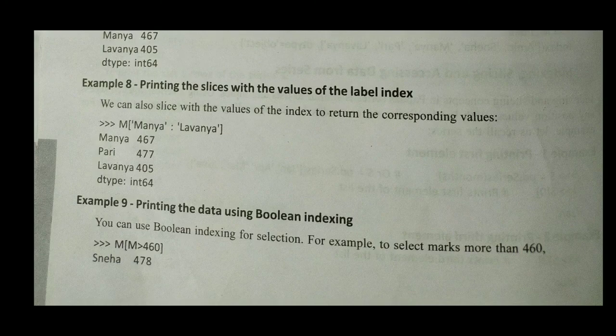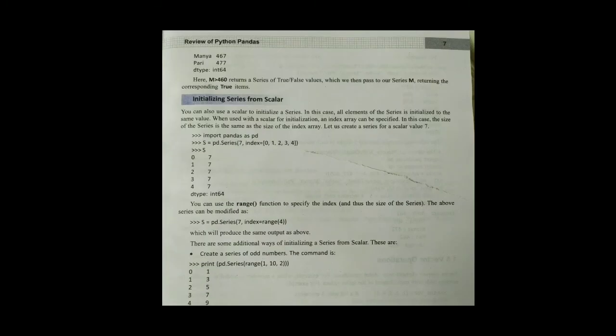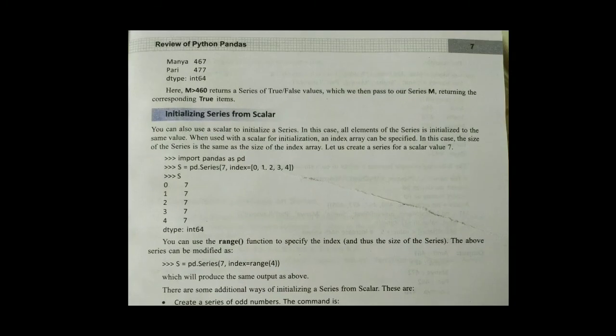Next one, printing the data using Boolean indexing. Boolean means here you can provide relational operators such as less than, greater than, less than or equal to, greater than or equal to, etc. So here they have written M in bracket, M is greater than 360. So it has displayed Sneha of 478. Then the next one is Manya, and Pari is there.